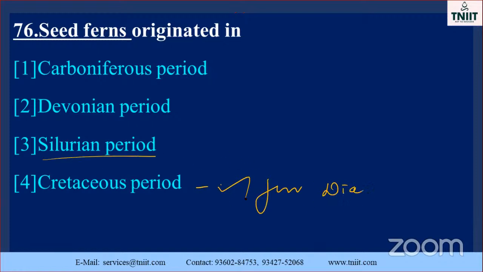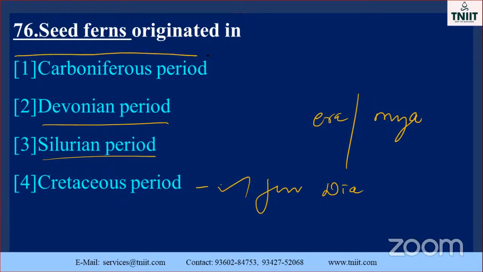Silurian period, what happened here? And Devonian period. You must note these points, which also come under the headings known as eras. Millions of years, like that. But here the seed ferns originated in the Carboniferous. That is the correct answer.